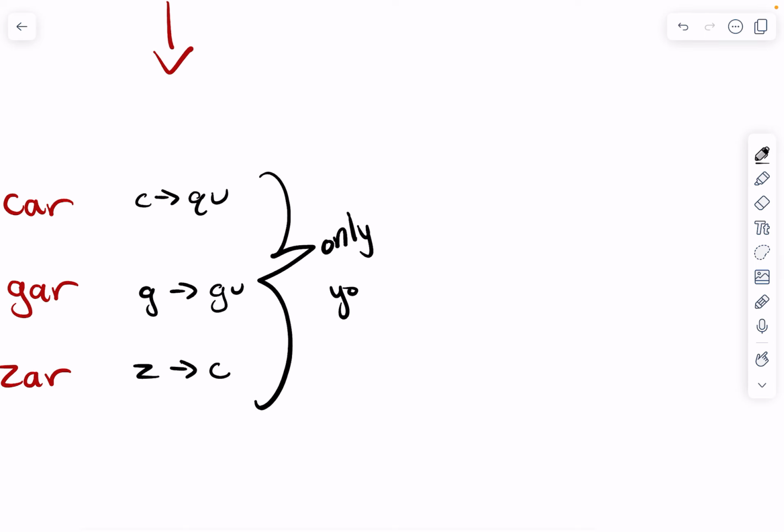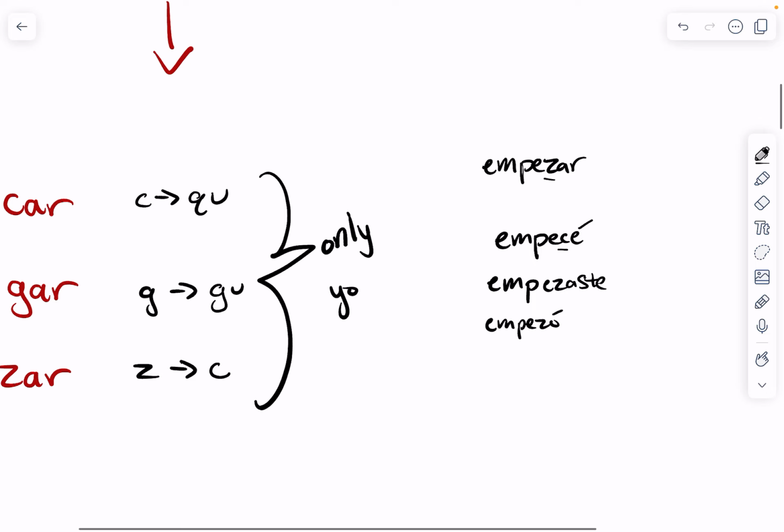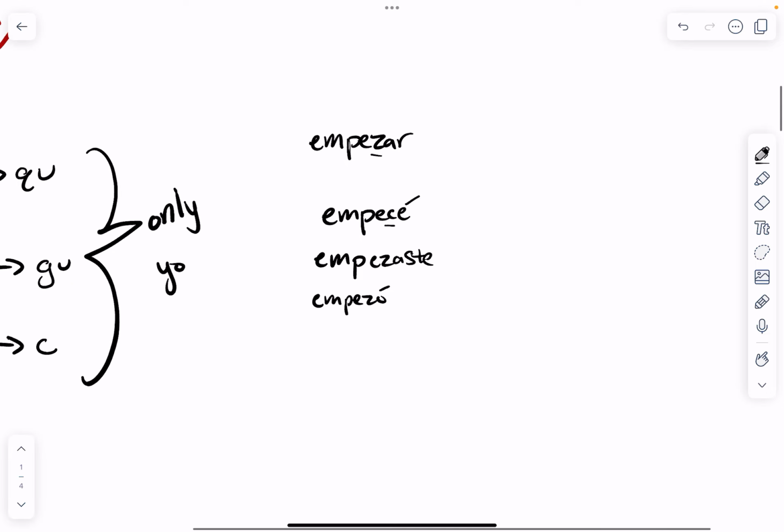So for example, if I was going to do the conjugation of the verb empezar, I would make my spelling change in the yo form, yo empecé, Z to C, but the other forms will just be normal. Empezaste, empezó, and so on. The same thing with the car and the gar. For example, if I was conjugating the word buscar, to look for, in the yo form, I would make the spelling change, busqué, but in the other forms, I would not make the spelling change.